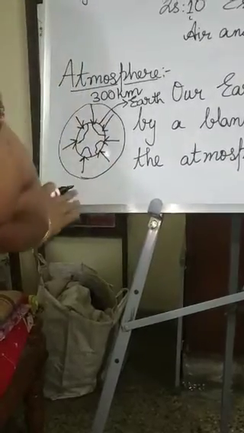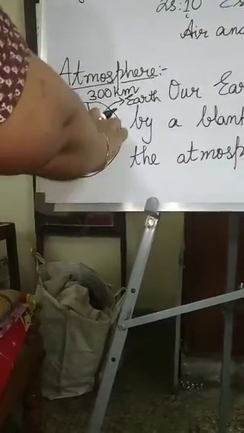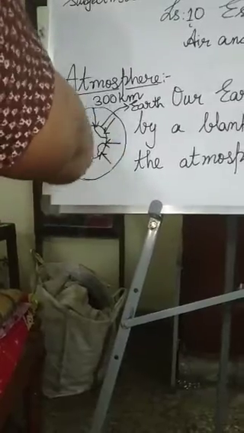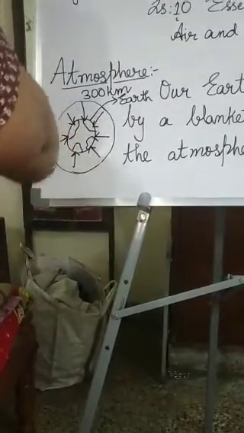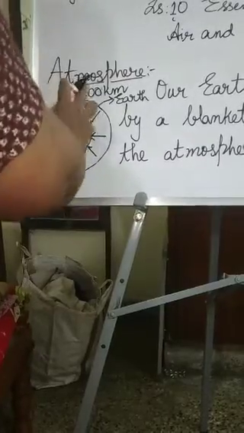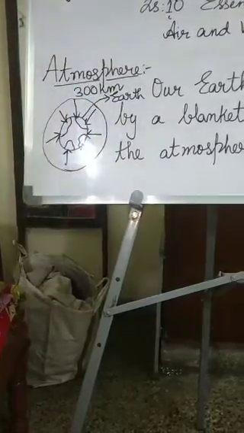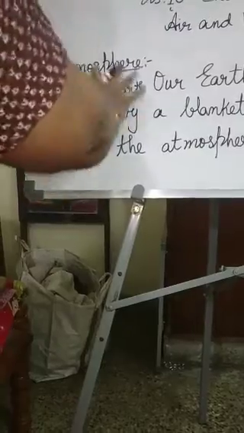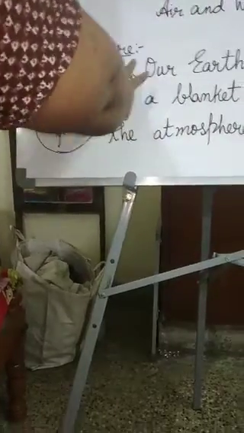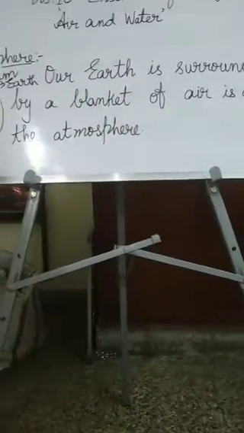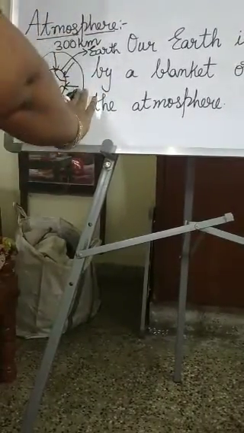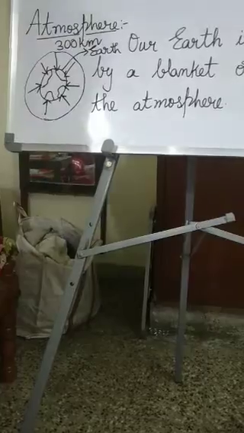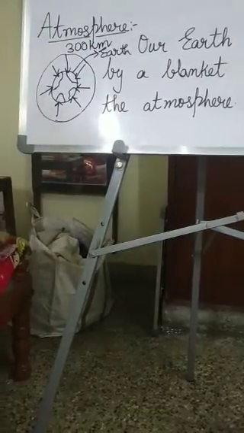Now, this gravity, you can see these arrow marks, no? I wanted to show you the gravity. The gravity binds the atmosphere. This is how the earth is bound around by the atmosphere. Just now I told you, 300 kilometers above the earth is the atmosphere. It extends up to 300 kilometers, no? So this gravity is binding the atmosphere.